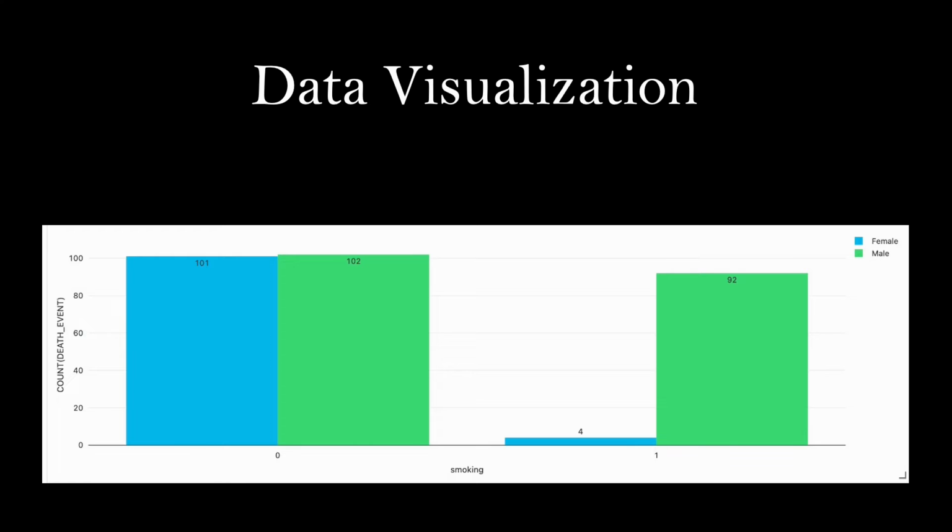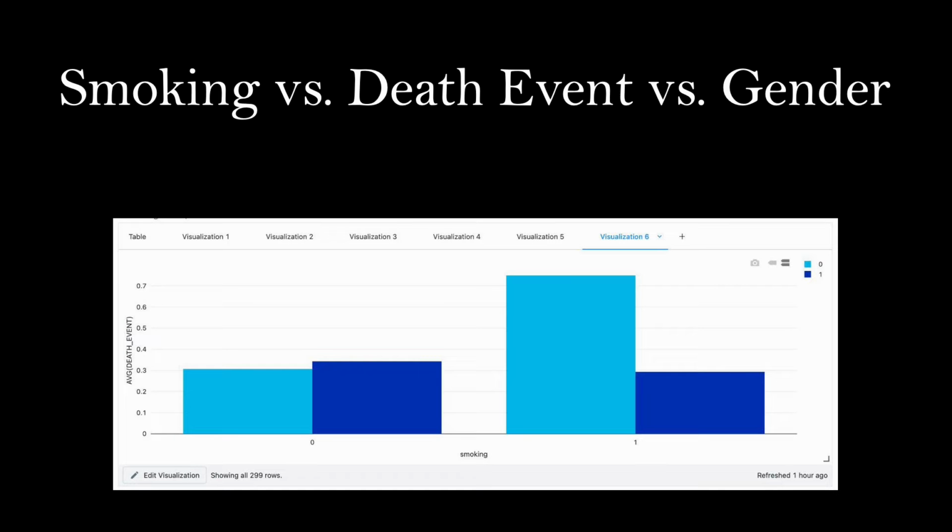Now let's look at the first part of the data visualization. From the data set, the number of males is more than females, and there is a significant difference between the two genders. The number of males is almost double the number of females in the data set. It means that the result of this report may only be correct for the males. Now let's look a little bit further into smoking versus death event and versus gender.